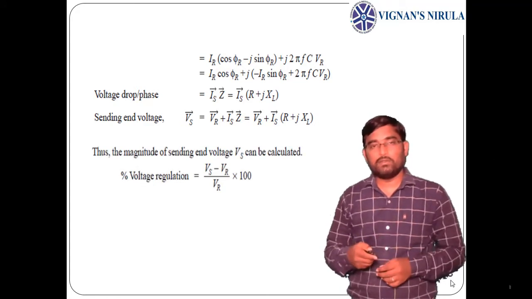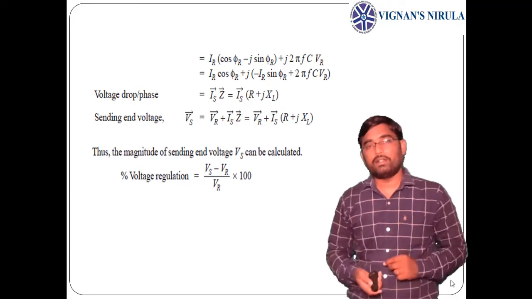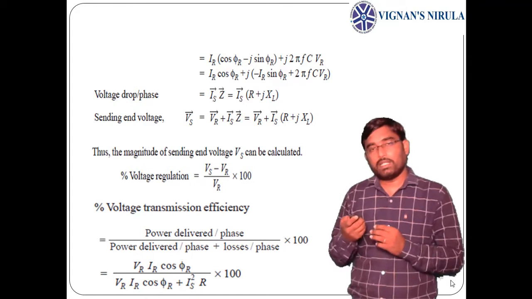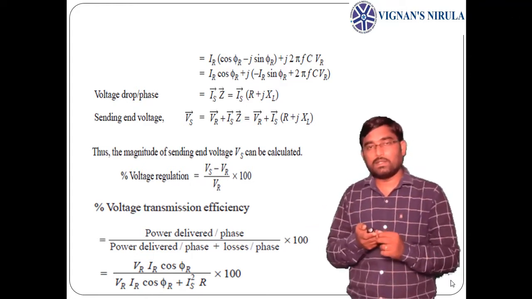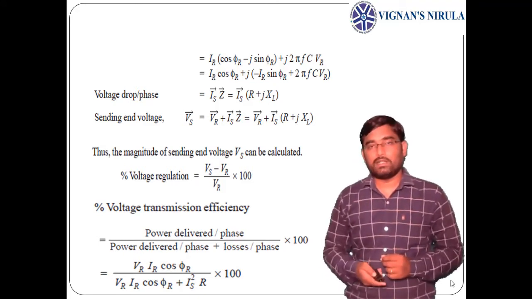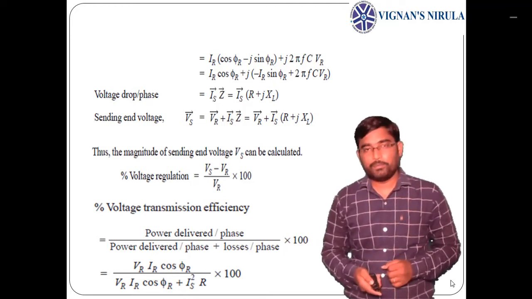After getting all this, we can get the voltage regulation as Vs minus Vr by Vr into 100. And the transmission efficiency is Vr IR cos phi r, the receiving end power, by Vr IR cos phi r, the receiving end power, plus losses. Losses means Is square into R. This is single phase analysis. If it is taken as 3 phase, we need to multiply by 3.